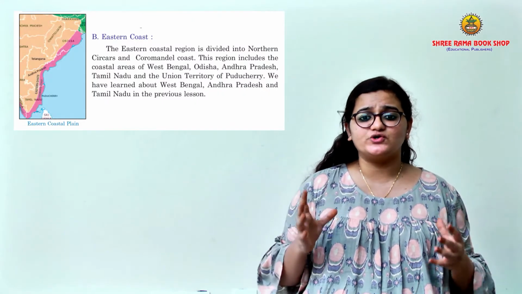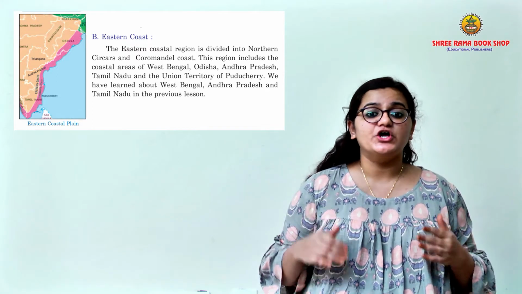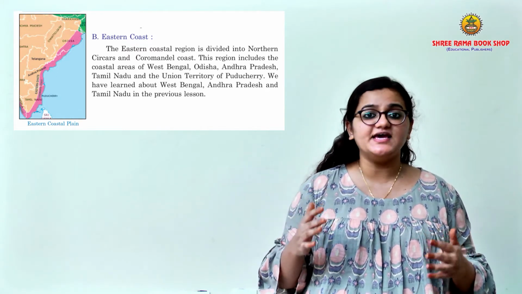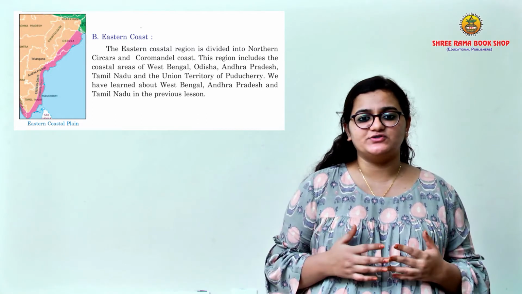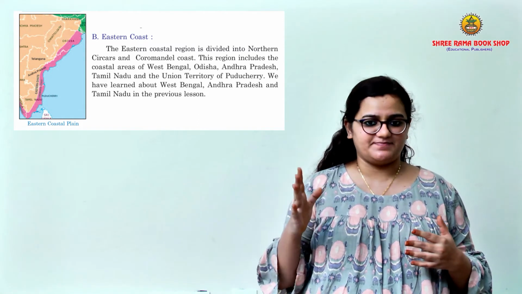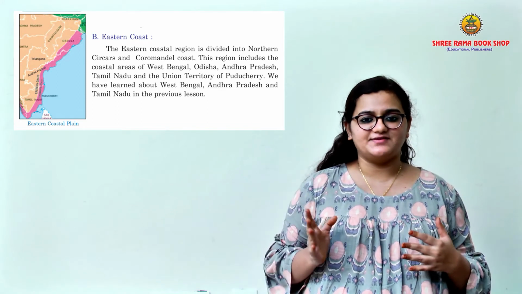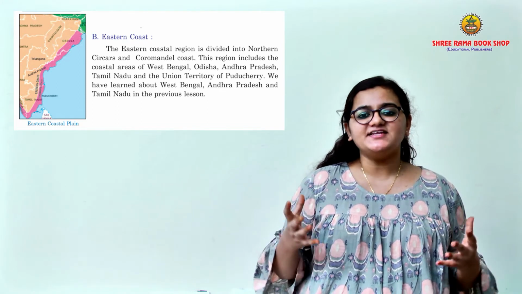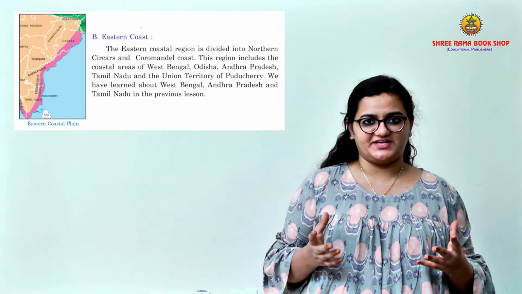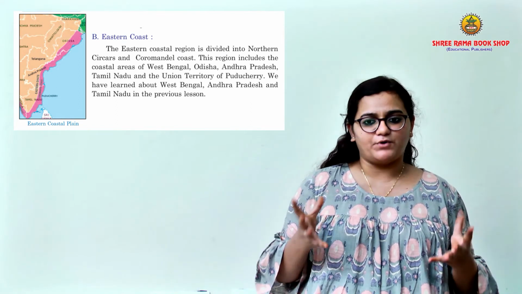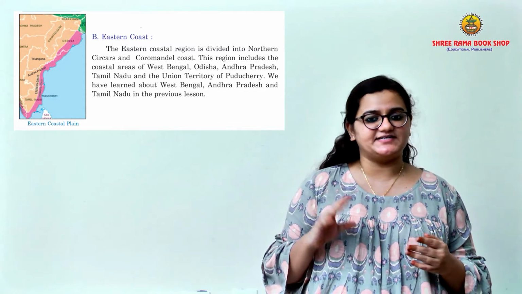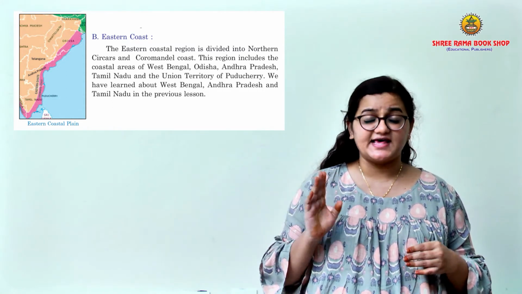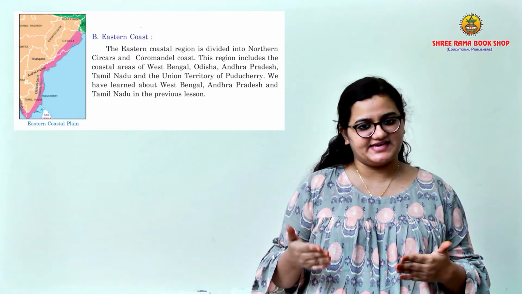The eastern coastal region is divided into northern Sarkars as well as the Coromandel coast. This region includes the coastal areas of West Bengal, Orissa, Andhra Pradesh, Tamil Nadu and the Union Territory of Puducherry, which was previously known as Pondicherry. We have learnt about West Bengal, Andhra Pradesh and Tamil Nadu in the previous lessons. Let us look at the other states.